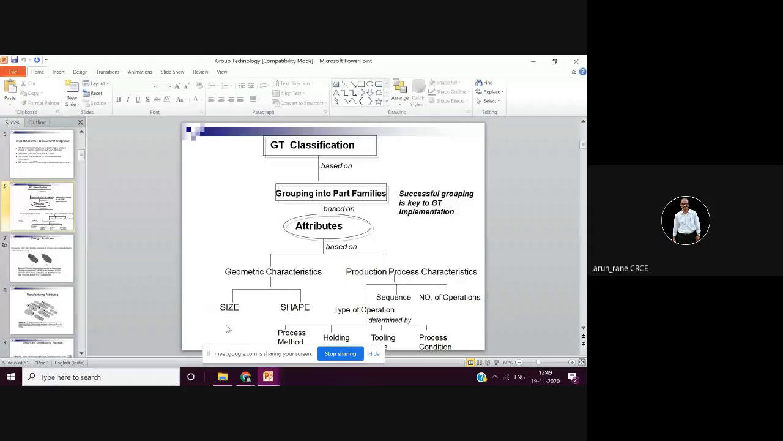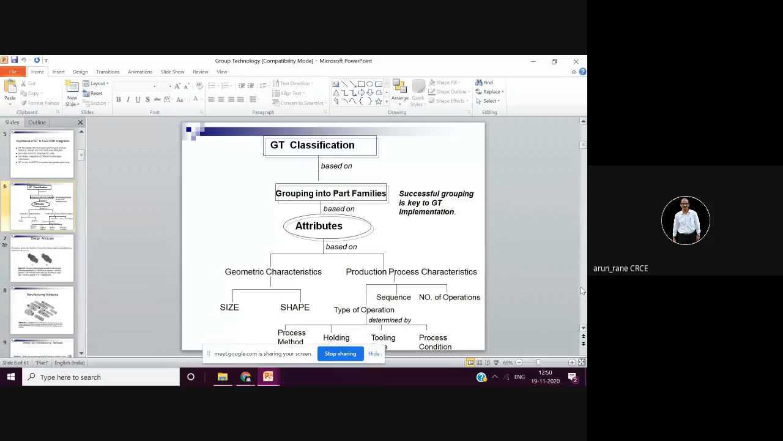Size means like small size, medium size, big size. Like say 1 meter by 1 meter, big molds, injection molds, etc. Then shape means round shape, or prismatic shape, rectangular shape, two dimensional, three dimensional, 2.5D, or round plus rectangular, or any irregular shape, like your hearts. These are all shapes, intricate shape.